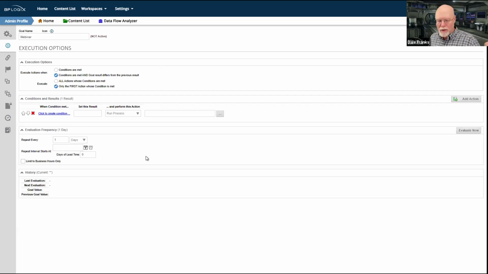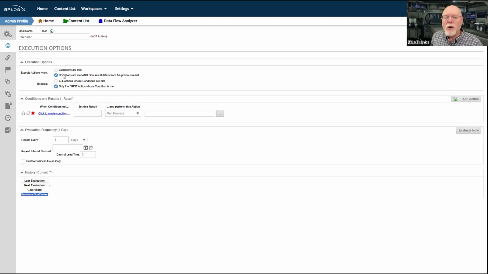So every 24 hours, this goal will pop off and it'll run and do its thing. When it runs, it's going to make the evaluation and it's going to set a goal value. So you can see there's goal value. That's the goal's current value. And then there's the previous goal value, which was what the value was the last time it ran.